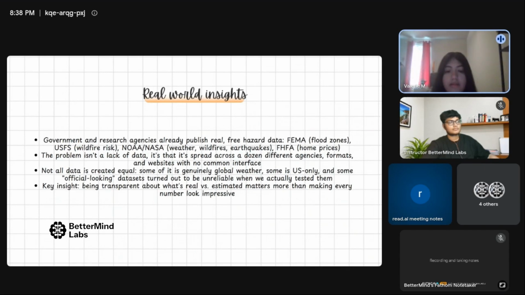One of the biggest things I learned while building this project was that there's already a huge amount of high quality public data. For example, FEMA provides flood information, there's the US Forest Service, and NOAA provides hurricane and weather data, and various other sources provide good data.